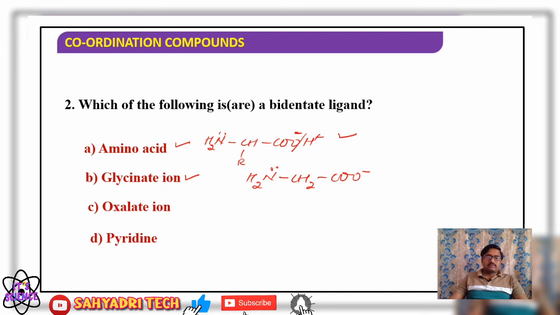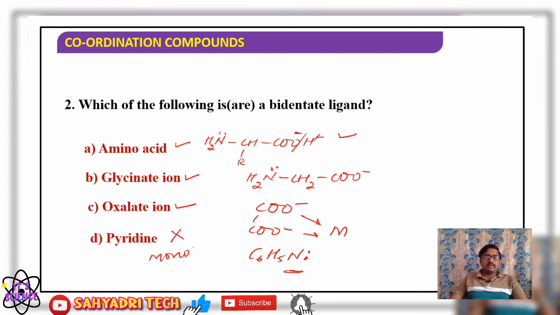Then coming to oxalate, the oxalate ion is COO minus, COO minus. In the oxalate ion also, both oxygens are involved in bond formation with the metal atom or ion. Therefore, it also acts as a bidentate. Then pyridine, C6H5N. In pyridine there is only one ligating atom, that is nitrogen. Therefore, it is not bidentate, rather it is a monodentate ligand, right?